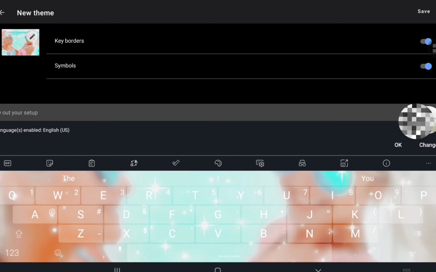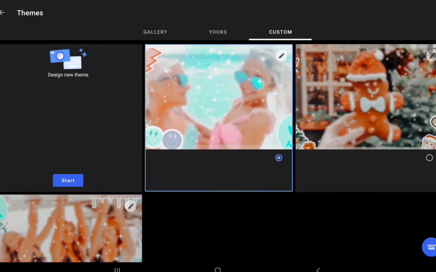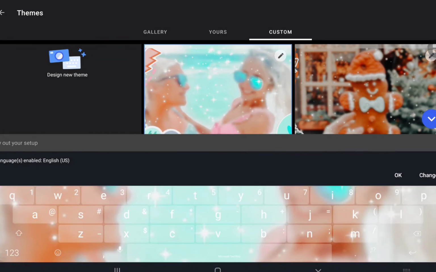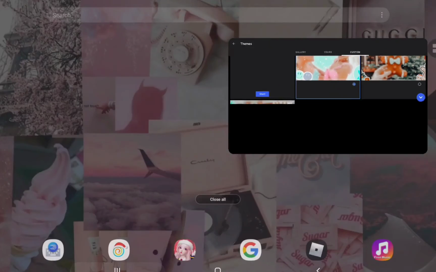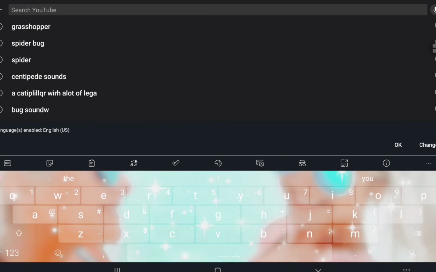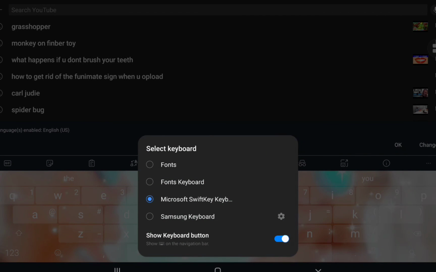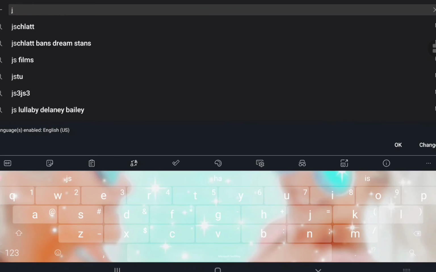And after you're done with everything, just click save over here in the corner, and then there you go, your new keyboard. And if you want to use that keyboard, just go here. Go to a random website that you can type in, and then just there we go, and just choose your keyboard. I'm using SwiftKey right now. Here, I'm using it, and there, your keyboard is ready. So bye.